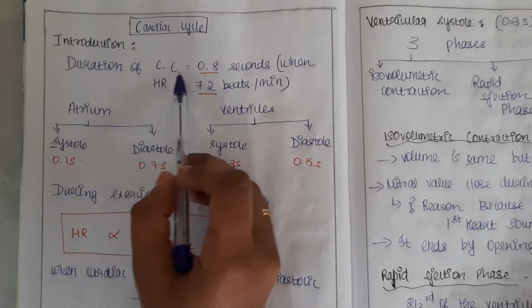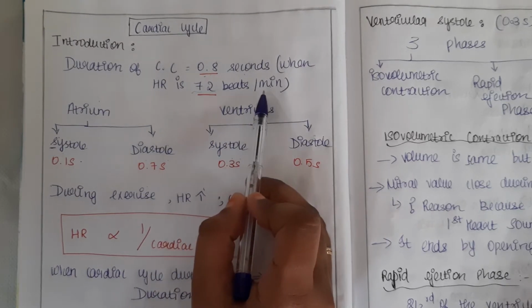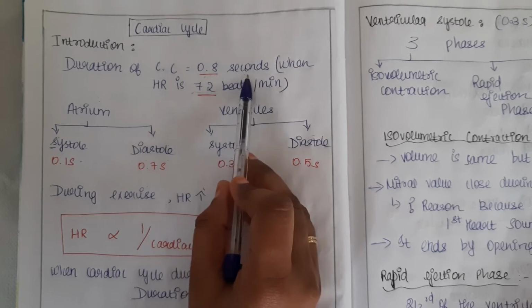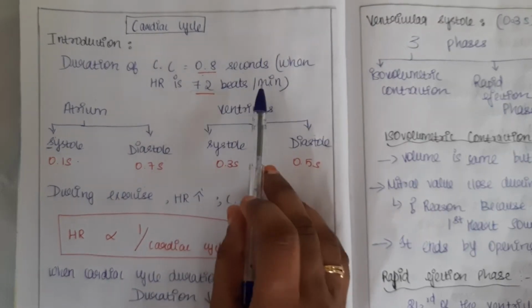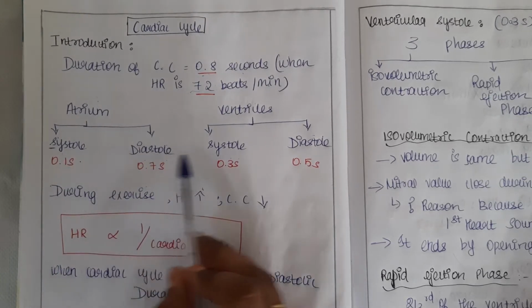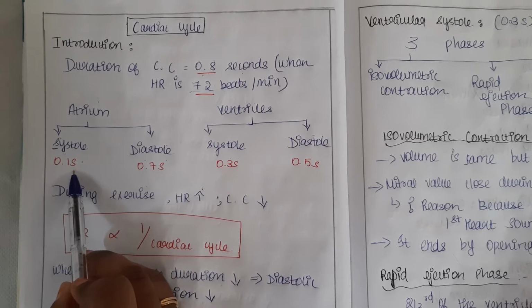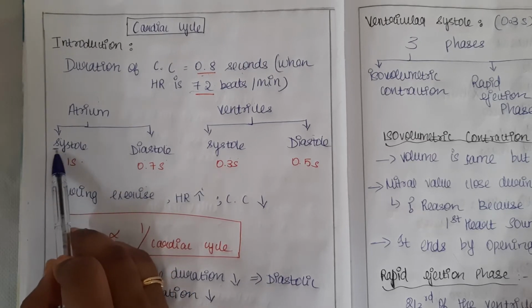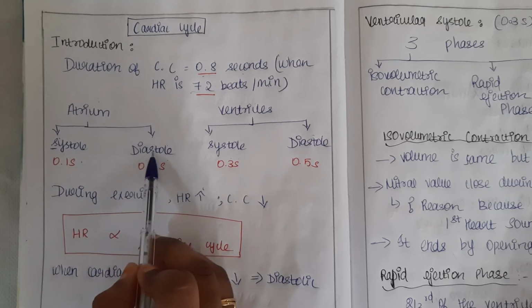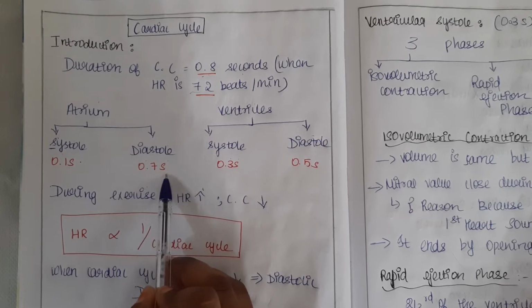The cardiac cycle duration is 0.8 seconds when the heart rate is 72 beats per minute. This is the normal value. The atrium and ventricle have systole and diastole. Let's see the duration. Atrial systole is 0.1 seconds. Systole, S for short, so systole is shorter in duration compared to diastole. So 0.1 second, and atrial diastole is 0.7 second.